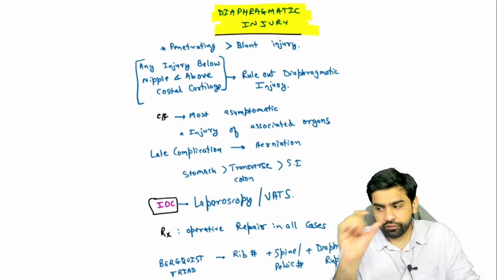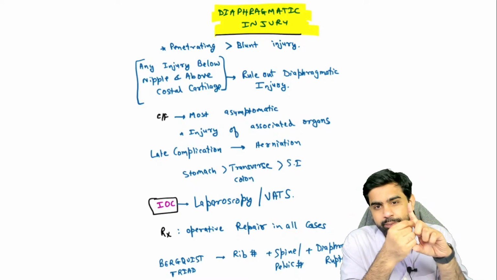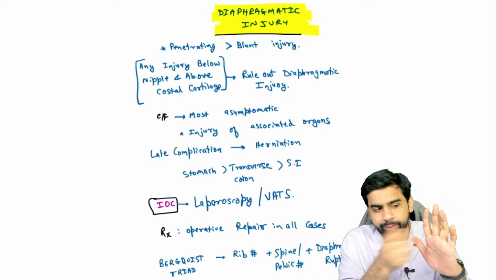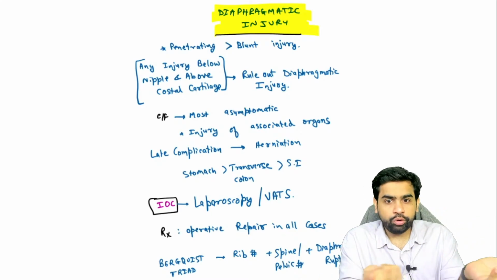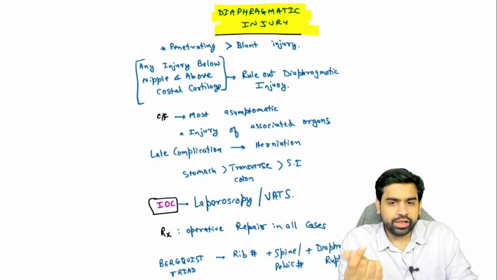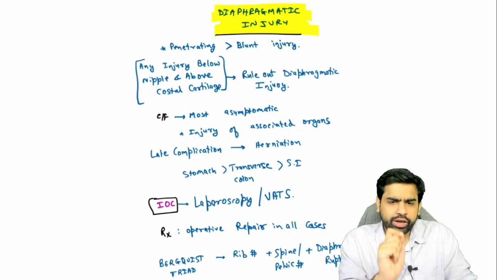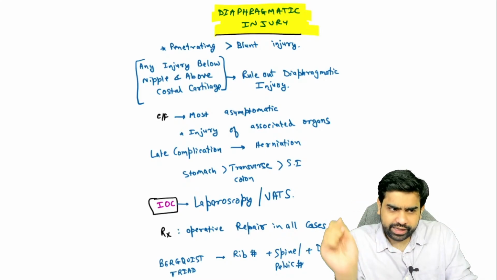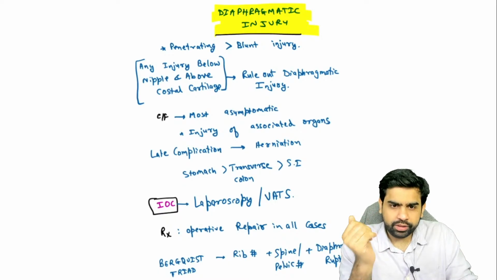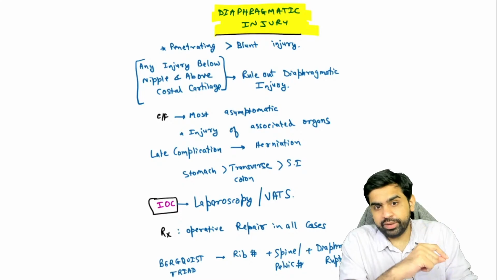Now, let's say there is a diaphragmatic injury and the injury is very small, let's assume 1 into 1 centimeter or something like that. How many times have you had a small laceration? Did you every time go and take the stitches? No, not really, right? So in a diaphragmatic injury, let's assume you're dealing with a very, very small laceration, 1 into, let's say, 0.5 centimeters. Will you go ahead and take sutures, or can you manage these patients conservatively? Can you please tell me this? Conservative management is never done in a diaphragmatic injury. Why?